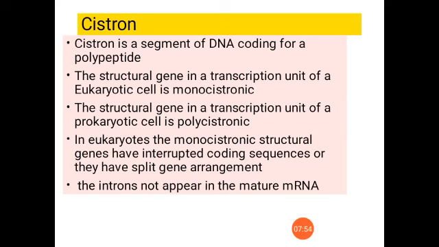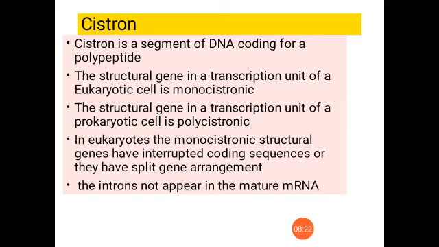In eukaryotes, what is the speciality? They are monocistronic. What is a cistron? The segment of DNA coding for a polypeptide chain. So in eukaryotes, one transcription unit will have a promoter site, structural gene and terminator region. In the structural gene, they will have only one cistron. So they are known as monocistronic.